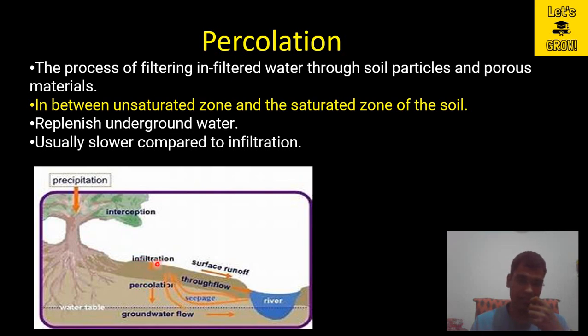Initially there are some pores. So at the beginning of any precipitation event, the infiltration will be higher, but at a later stage you can see that infiltration will be low. But percolation is occurring at the deep depth. So you can say that the percolation process takes place slowly as compared to infiltration.